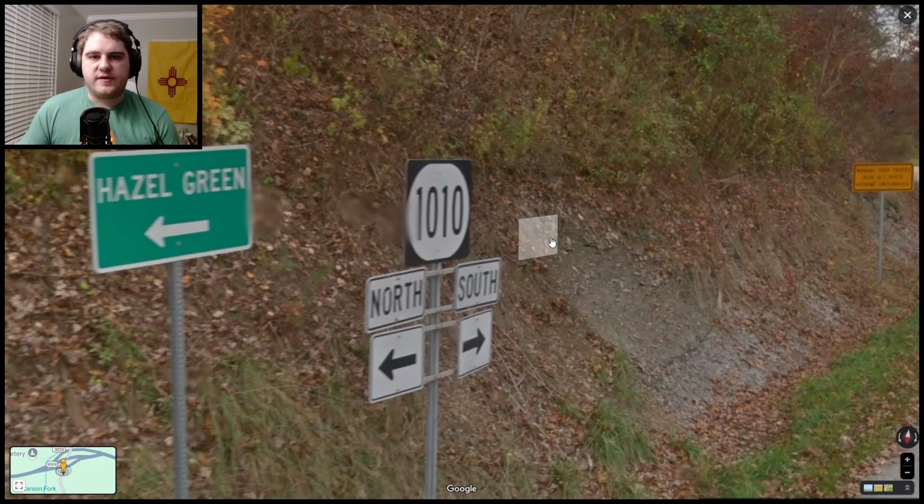One other thing for signs is that in Kentucky, you will see a 4-digit road sign occasionally, with the number in an oval. These are pretty much the only state that has 4-digit roads. You will see 4-digit road signs in Texas and Louisiana as well, though both of those state signs have the shape of the state on them, so they really can't be confused with these Kentucky ones.